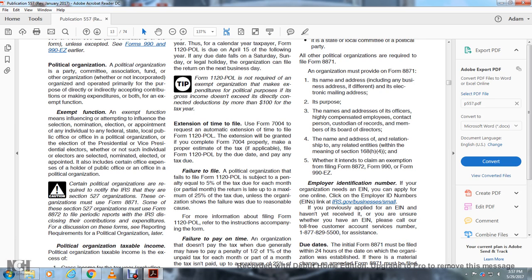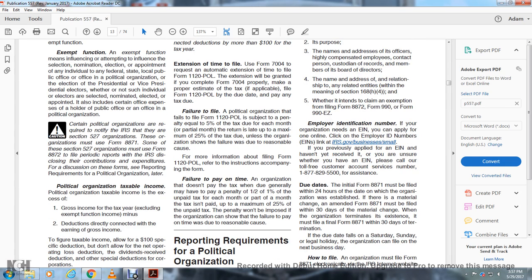Failure to file. A political organization that fails to file Form 1120-POL is subject to a penalty equal to 5% of the tax due for each month or partial month the return is late, up to a maximum of 25% of the tax due, unless the organization shows the failure was due to reasonable cause. For more information about filing Form 1120-POL, refer to the instructions accompanying the form.